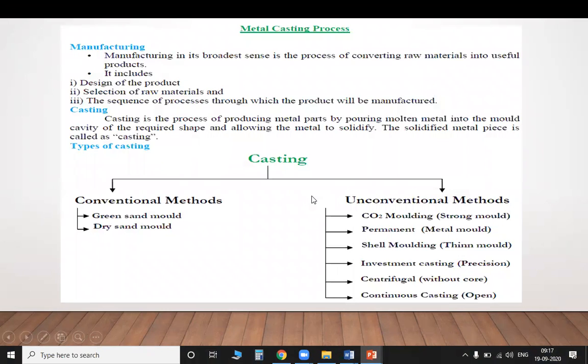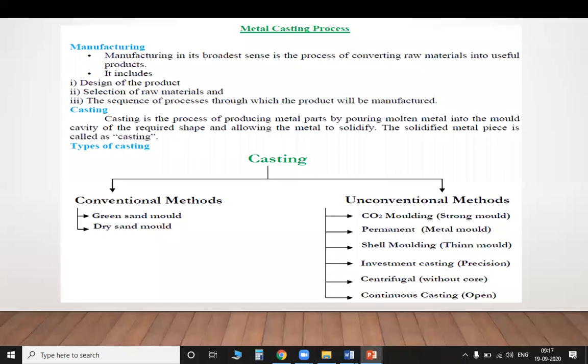So, the metal casting process. Manufacturing, in its broadest sense, is the process of converting raw materials into useful products. In casting, we use raw materials of different types, whether it is tin, copper, zinc, iron, steel, aluminum, magnesium, or any other.